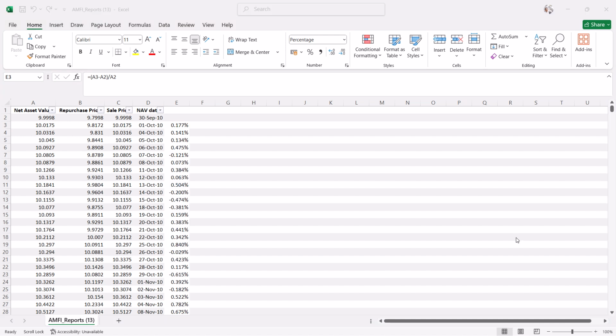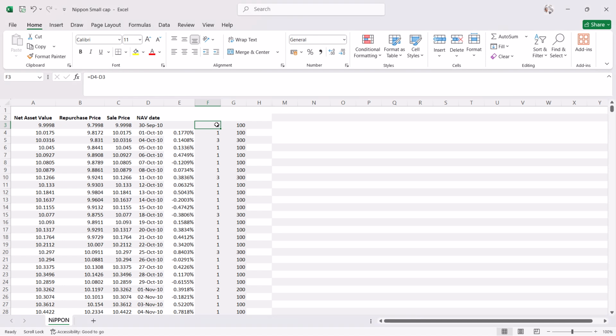In the same way, I calculated the profit and loss for all the days for this mutual fund. After that, I took the difference between the NAV dates and multiplied by 100. Even if the market is closed on weekends or public holidays, your SIP will be deducted and added to the mutual fund on the next working day.